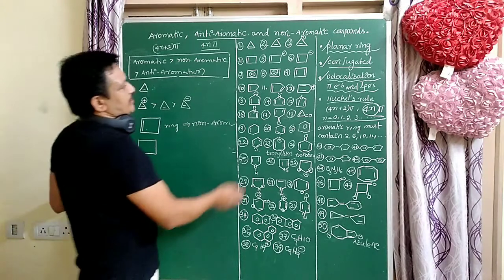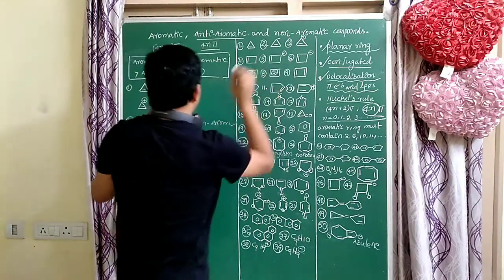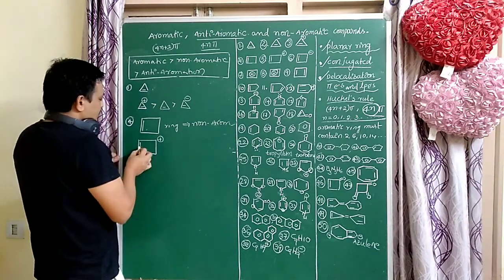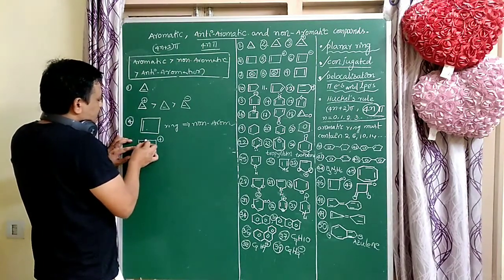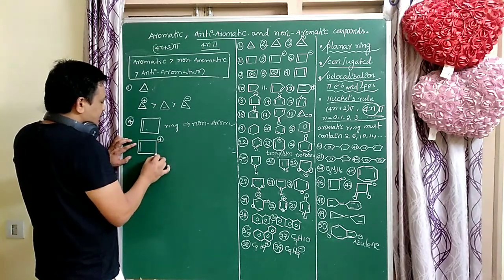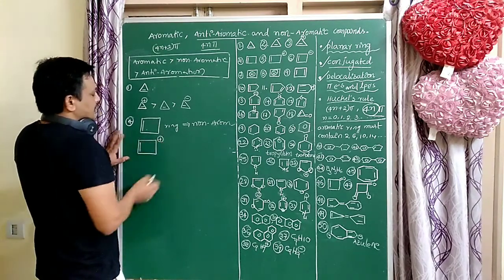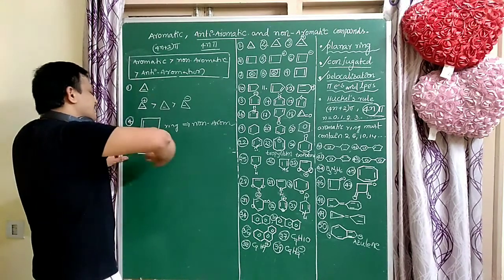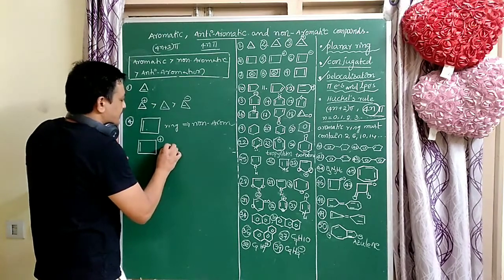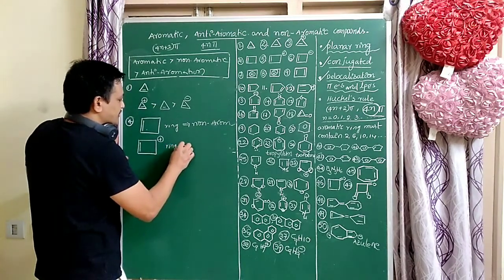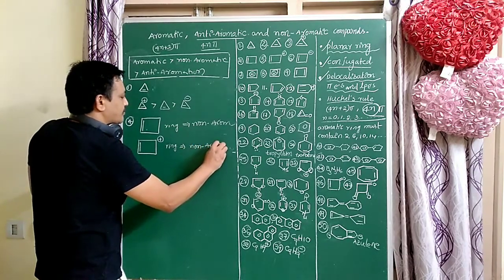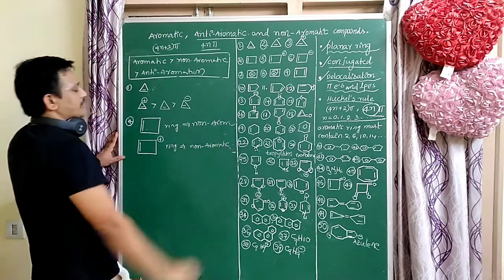So here fifth example. Here a plus is there. So single bond, double bond, single bond, here plus is there, conjugation is there up to now, here conjugation is broken. So in the total ring there is no conjugation. Ring is there but there is no conjugation, so it is also a non-aromatic compound.